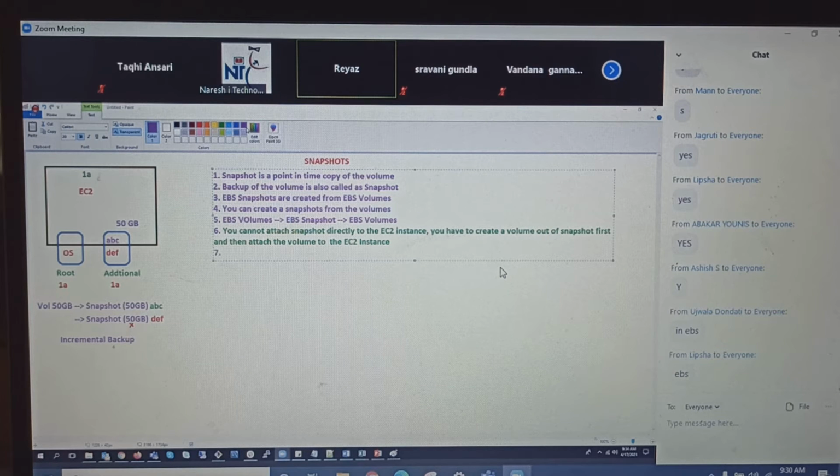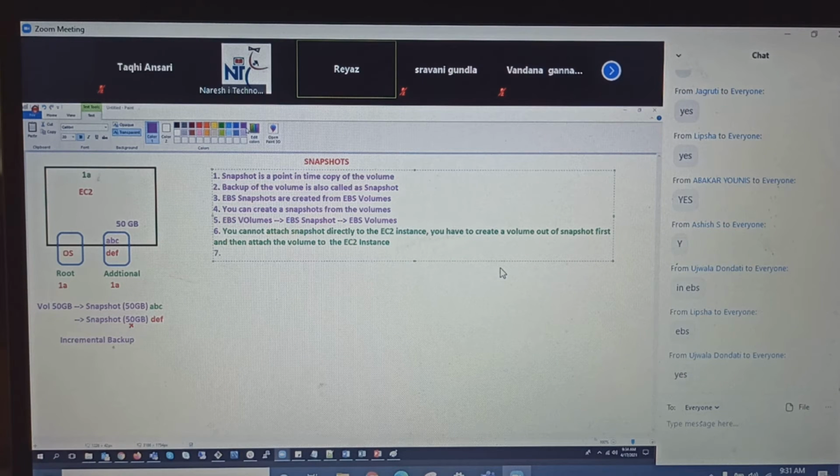Of course, EBS. But the thing is here, AWS is saying something a little bit secret in your ears, saying that, guys, when you took the snapshot, it will be visible in the EC2 console only. And from there, you can create volumes, you can do whatever you want to do with the snapshots. But it is telling in your ear, hey guys, you just took the snapshot and you see the snapshot in the EC2 console, right? Those snapshots are stored in S3.